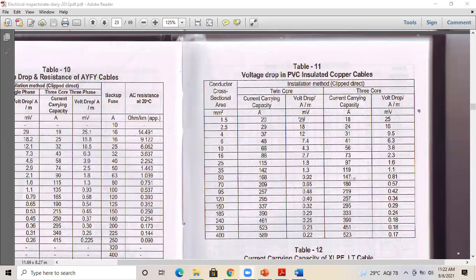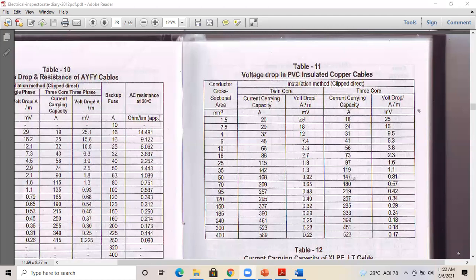Normally people will not think about this voltage drop calculation, but as electrical design engineers, we have to make sure that nothing is affected with this cable. Even the voltage drop, even the derating factors, we have to make sure it can overcome all the derating situations: current carrying capacity, voltage drop issues, cable routing issues, everything.